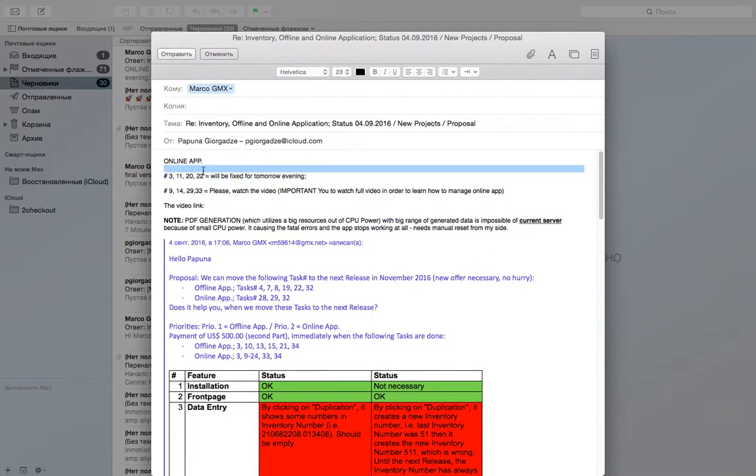These 4 points will be corrected till tomorrow morning, till tomorrow evening.